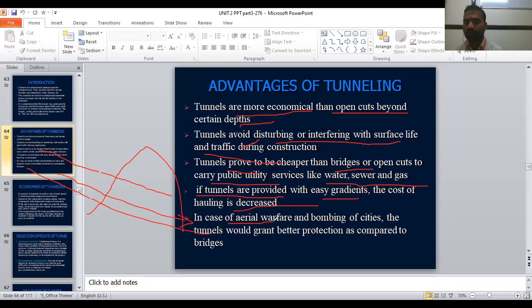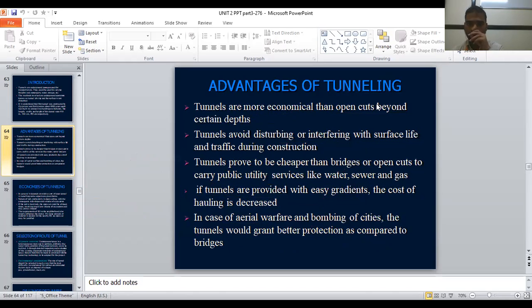In case of aerial warfare and bombing of sites, tunnels grant better protection compared to bridges. See, near Punjab or Jammu and Kashmir, if you connect with bridges, there is a chance of bombs exploding. If there are tunnels, that place will act as protection. So in case of aerial warfare and bombing of cities, tunnels grant better protection compared to bridges. This is the advantage of tunnels.